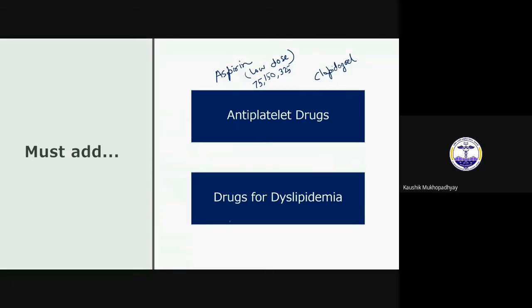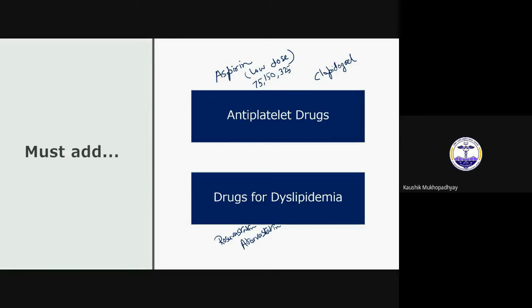And for dyslipidemia, we mainly prefer statins. So it may be rosuvastatin or atorvastatin. These statins are mainly HMG CoA reductase inhibitors. So these two drugs you should give to almost all the patients of stable angina.